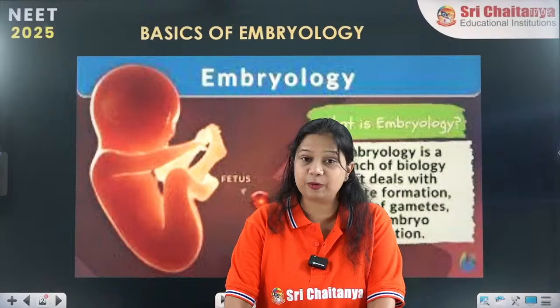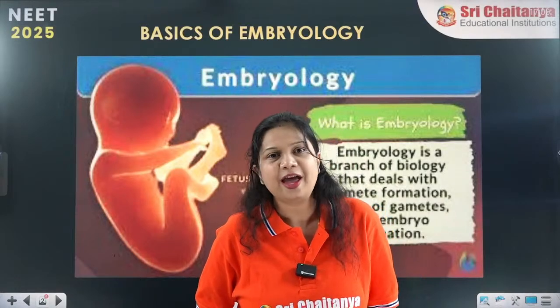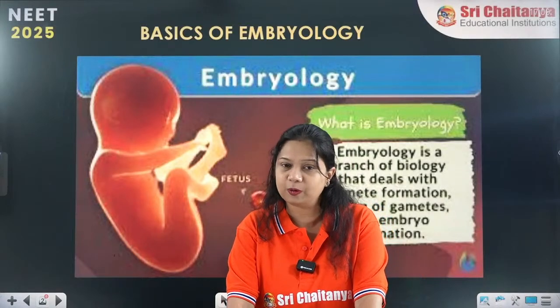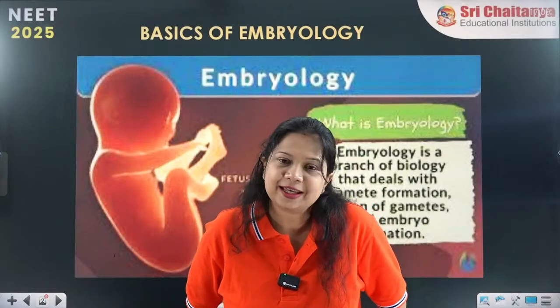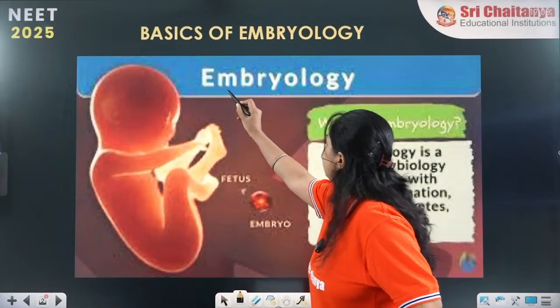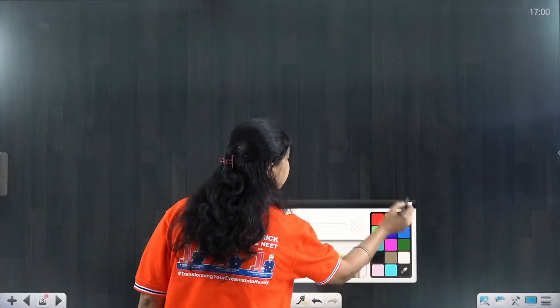What is the study of embryology? Embryology is the study of embryo, right? And what is embryo? Embryo is nothing but the structure which is formed as a result of the fusion of the sperm and the ovum, that is male and female gamete. All the organisms which undergo the process of sexual reproduction produce the structure called the zygote, and zygote undergoes further division to form a structure called embryo.